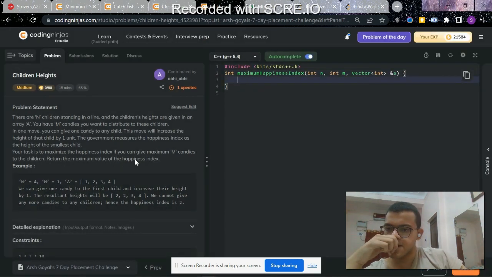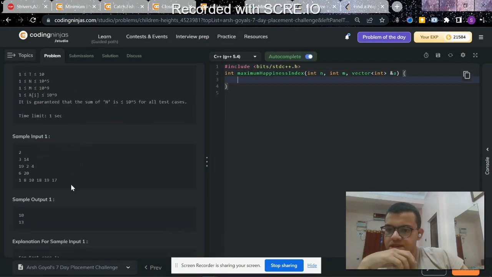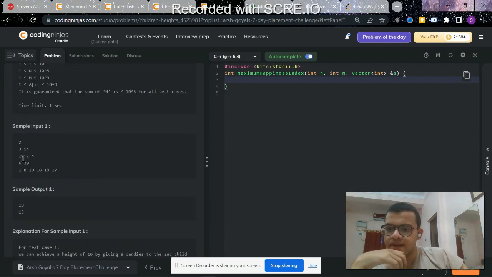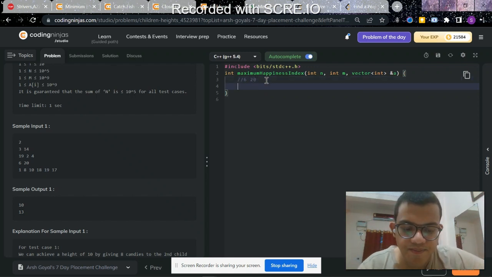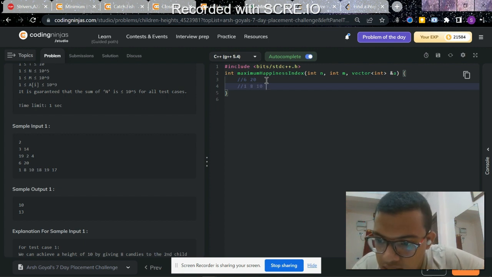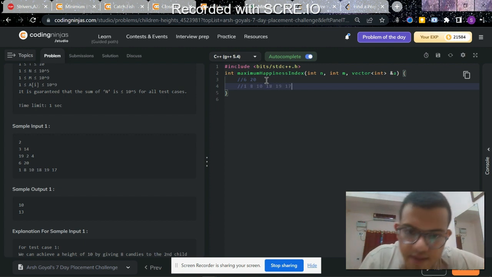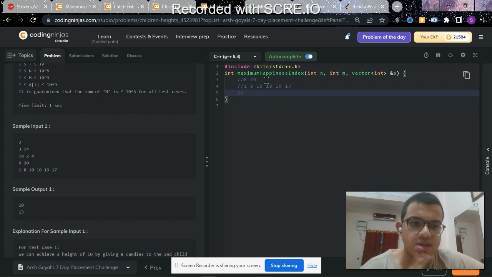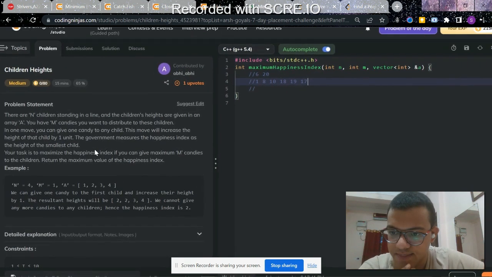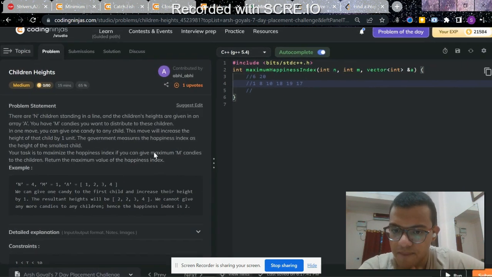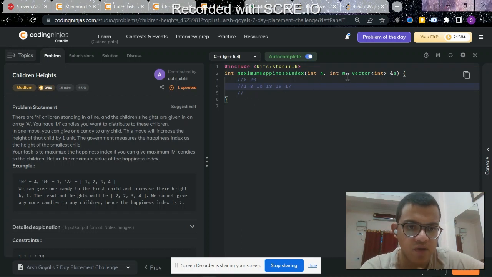So see in this question, n children will be standing over here. We will be given an array, suppose take this example. Let's write 6, 20, and 1, 8, 10, 18, 19, and 17. Now as you can see over here, this is the array that is given to us. Now we have to maximize the happiness index if you can give maximum m candies to the children. So we are also given m.